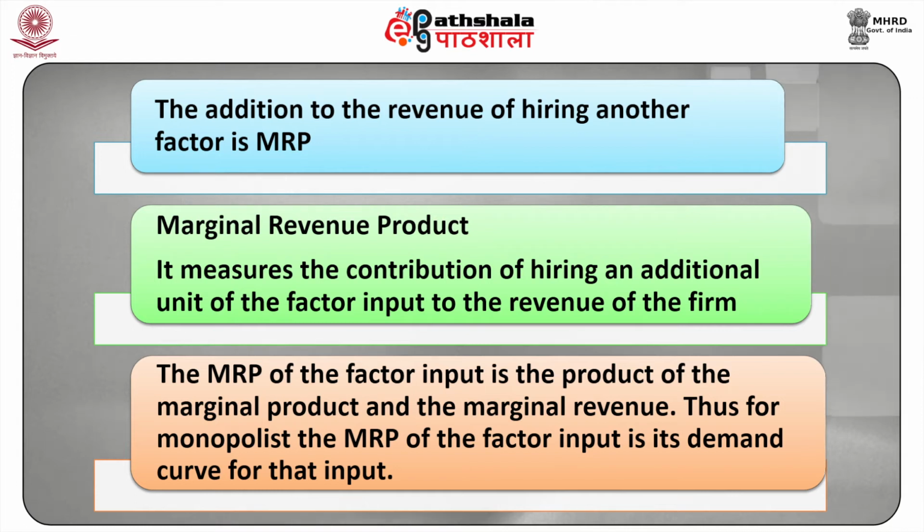The MRP measures the contribution of hiring an additional unit of the factor input to the revenue of the firm. The MRP of the factor input is the product of the marginal product and the marginal revenue. Thus, for a monopolist, the MRP of the factor input is its demand curve for that input.